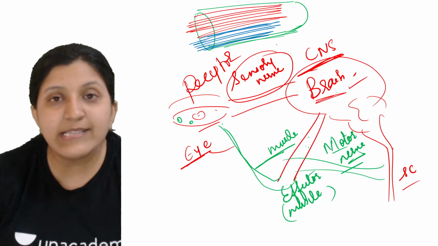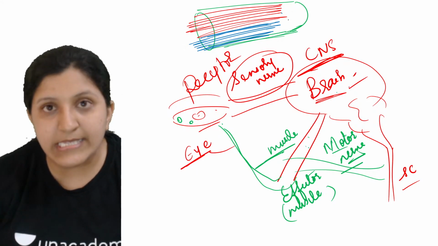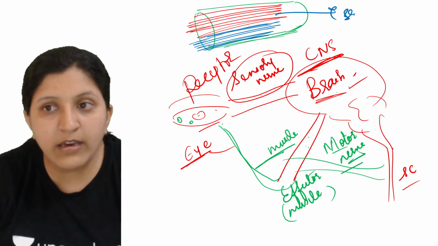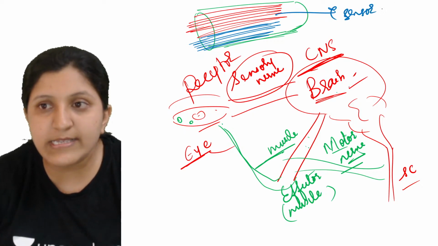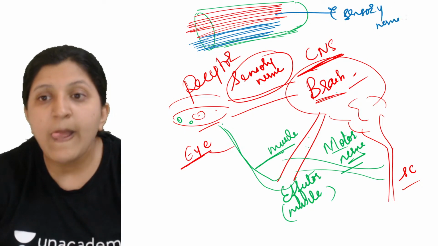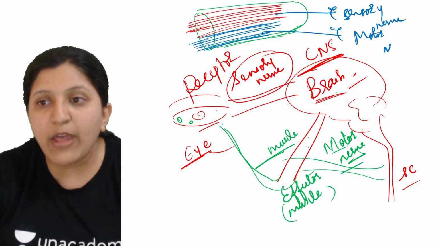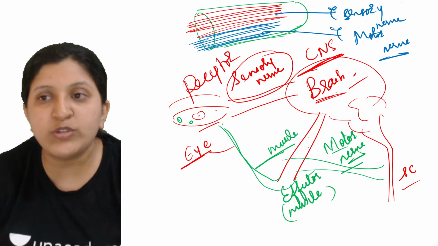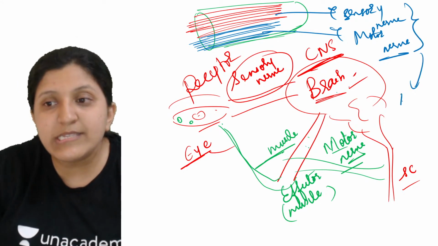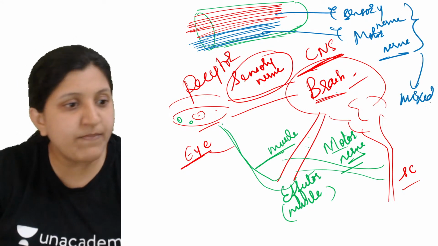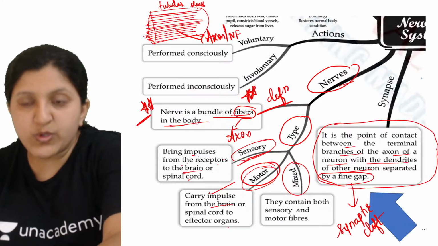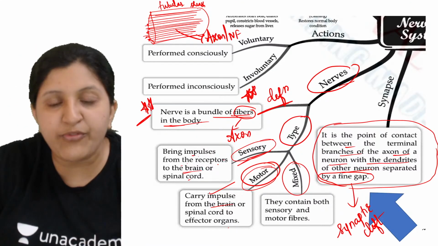So what can we see here? We can see the sensory nerve, and then there is the motor nerve also. So we can find a sensory nerve and a motor nerve, which means it is a mixed nerve. So these are the three types of nerves that you will find.